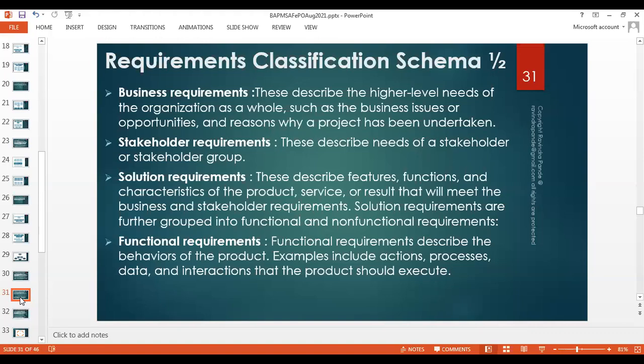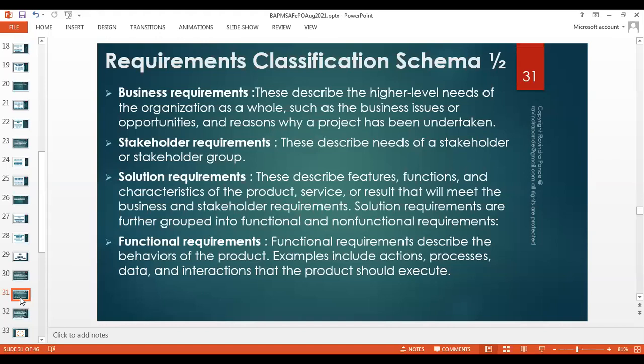We build these solution requirements. We describe these features. We build training material. We describe these requirements into functionalities, into characteristics of a product, how the product should work, will work. And if it's working, then we'll hand it over to the client. That's the normal process followed, right? So if it's a service, how the service is performing. Do you need to have some training to get this service working for you, and so on and so forth. The result that will meet the business requirement and stakeholder requirement. So unless and until the stakeholder is satisfied with the product